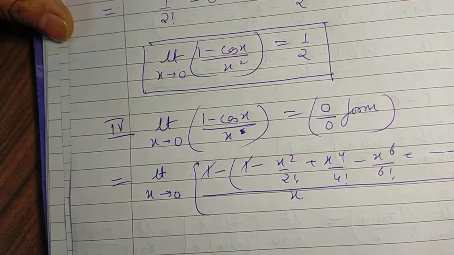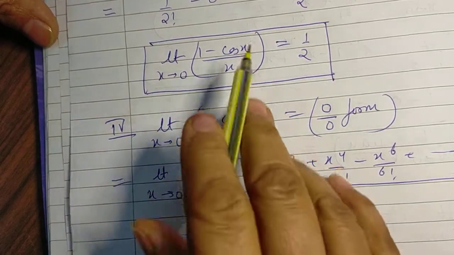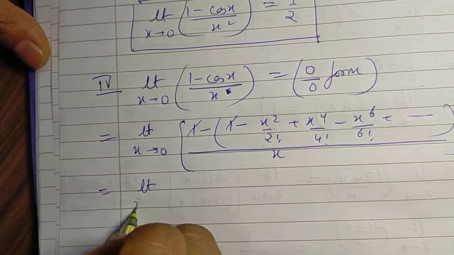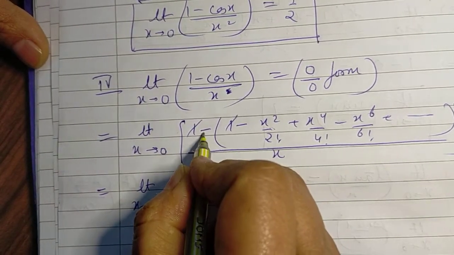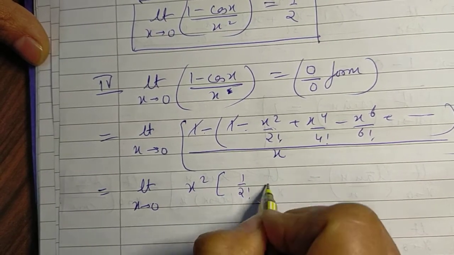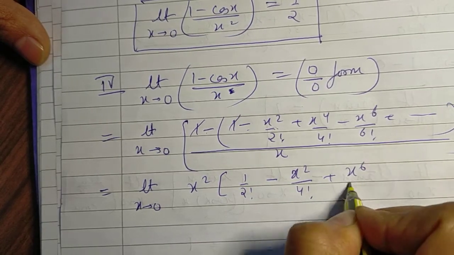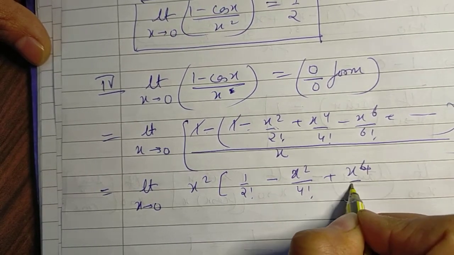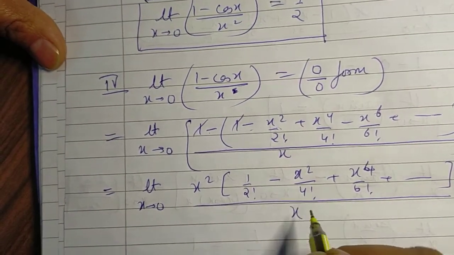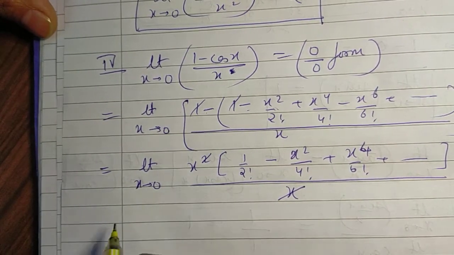1 gets cancelled with 1. Now if you just observe, again like above, x square can be taken common, and so what we get is limit x tending to 0, and the minus sign gets absorbed, x squared, and we are left with 1 over 2 factorial minus x squared over 4 factorial, x⁴ over 6 factorial, and so on, whole upon x. Clearly, when you cancel it, you are still left with one factor x.